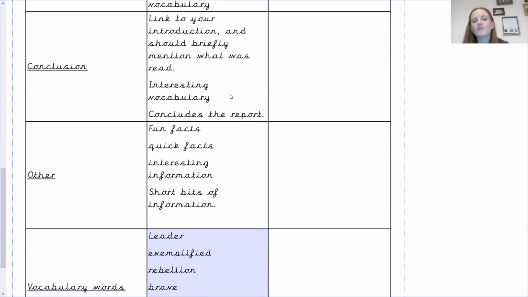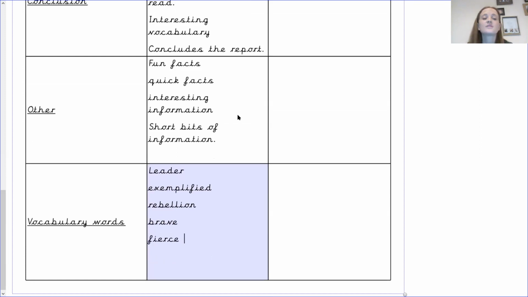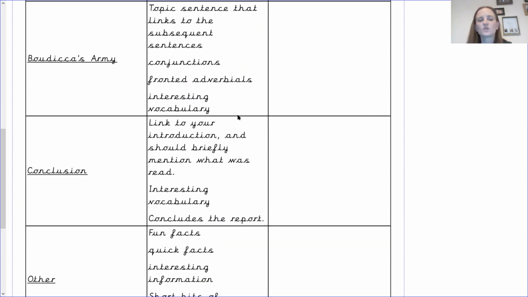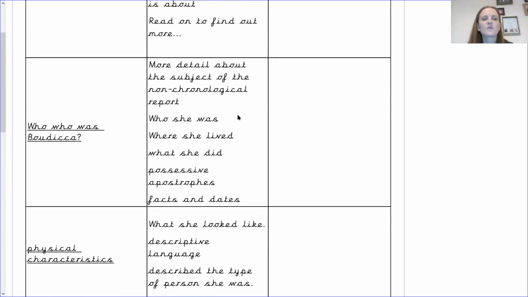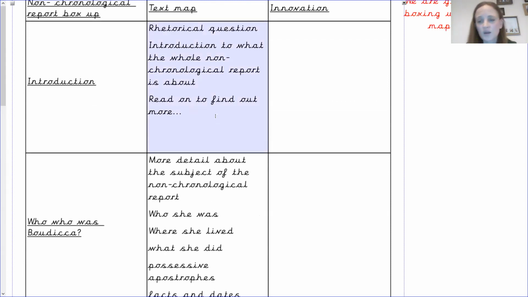I've mentioned that we've got fun facts. We could use quick facts. We could use interesting information, short bits of information. And then I've also mentioned, obviously, some vocabulary words that we could use. Also, something that we can think about, and I'm going to put it right in the introduction so that we know that it is the whole report, was that this one, because it is a historical one, it is written in the past tense. And you are explaining about someone, and it's in the third person. So we're talking about Boudicca.